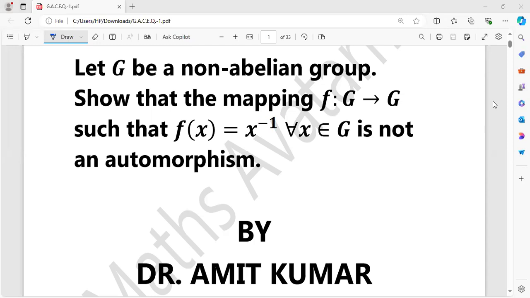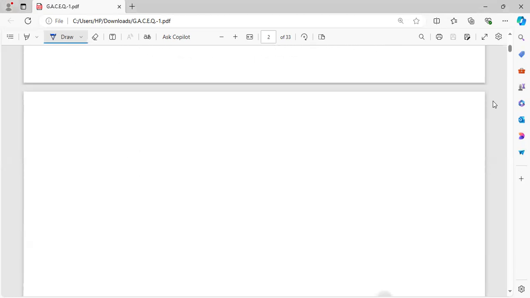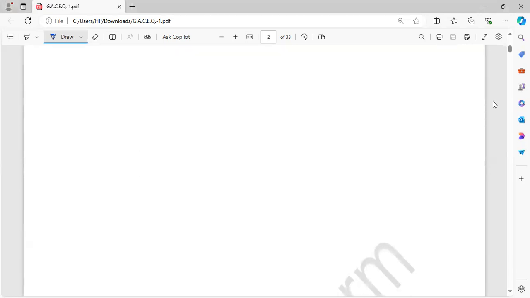Today we are going to see an important question. Let G be a non-abelian group. Then the mapping f from G to G such that f(x) goes to x inverse is not an automorphism. So for a non-abelian group, f(x) equal to x inverse is not an automorphism. How will we show that? Let's see its solution.